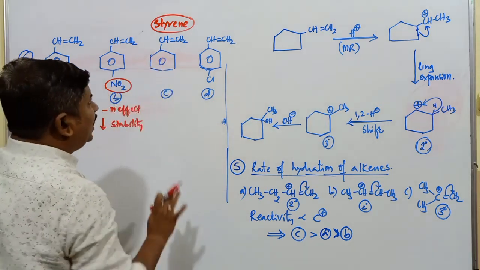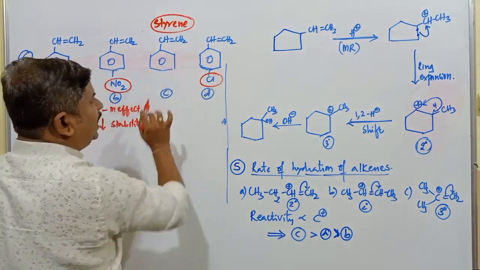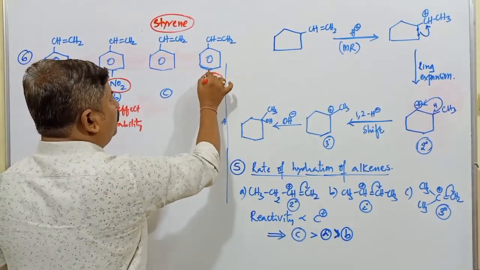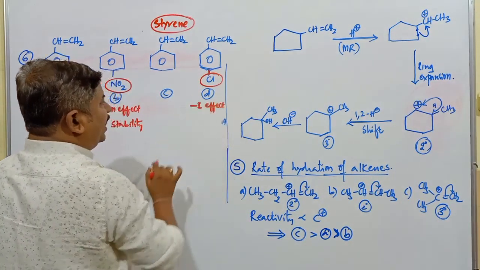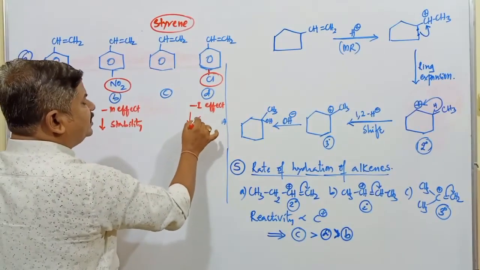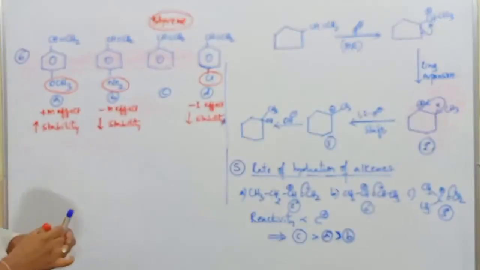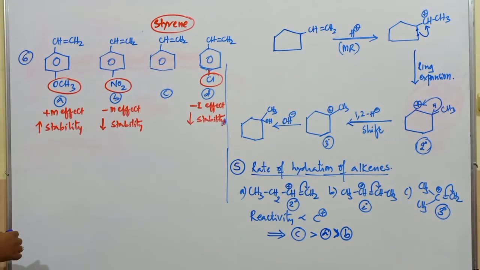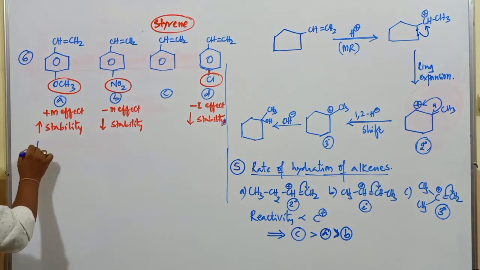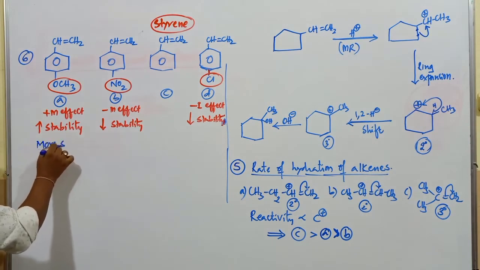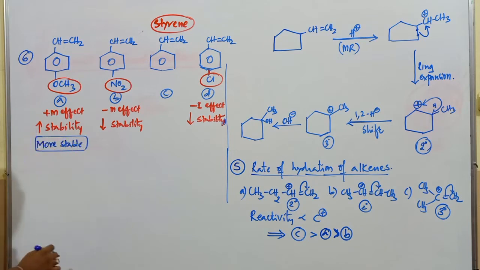Now this is a simple alkene compound. There is no electron withdrawing or electron releasing group, so we will come to this one later on. Chlorine is there. Chlorine shows what type of effect? Minus I effect. The minus I effect also decreases the stability of the respective carbocation because chlorine is regarded as an electron withdrawing group. So which one gives rise to the more stable carbocation? This one gives rise to a highly stable carbocation.